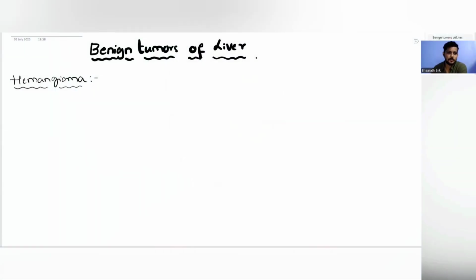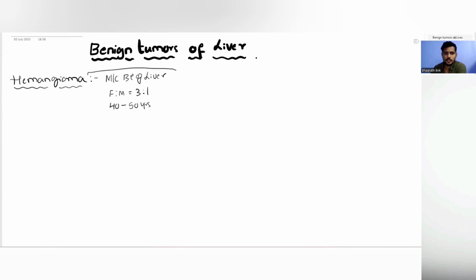We'll start with hemangioma. So, hemangioma is the most common benign tumor of the liver. This hemangioma is more common in females than in males. For that matter, all three benign tumors of the liver are more common in females. So this is almost three times more common in females than in males. And it usually occurs in the age group of 40 to 50 years. Right? It is basically in the middle age group.